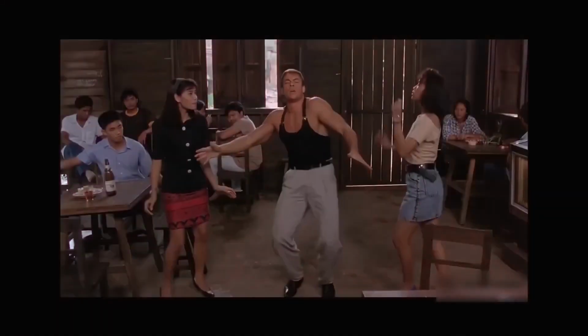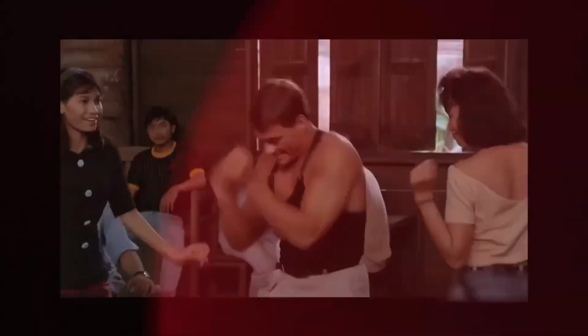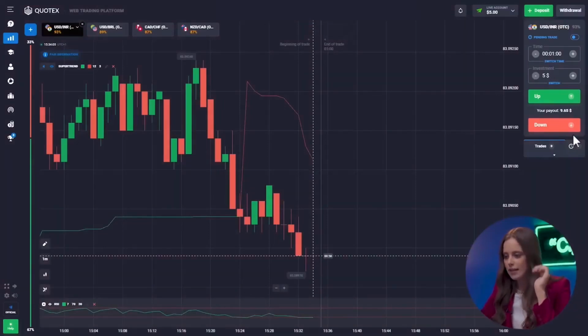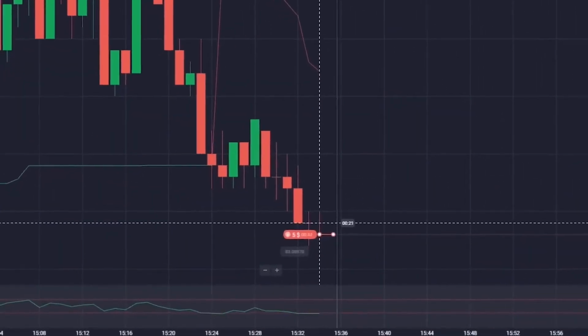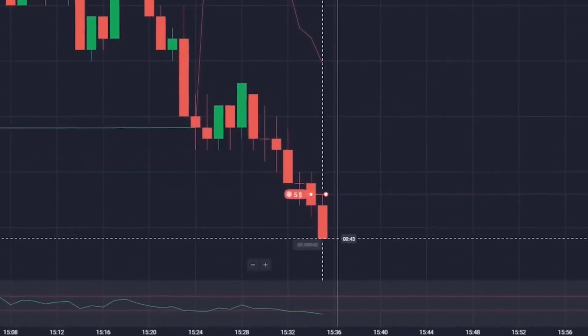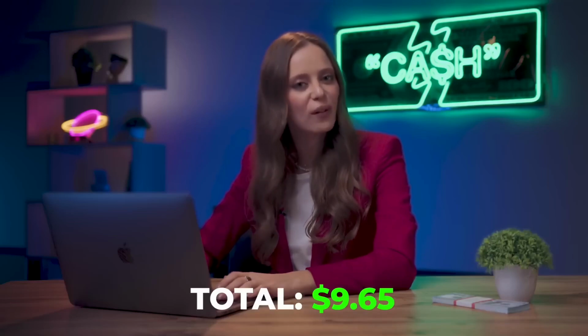Finally. And now, let's get down to business. Have a look. The downward direction continues here, which doesn't want to end. And the super trend is showing us a prolonged drop in price. Okay, we have nothing to argue with such a powerful indicator. Let's bet on the downside. And boom! Now we are at $9.65.